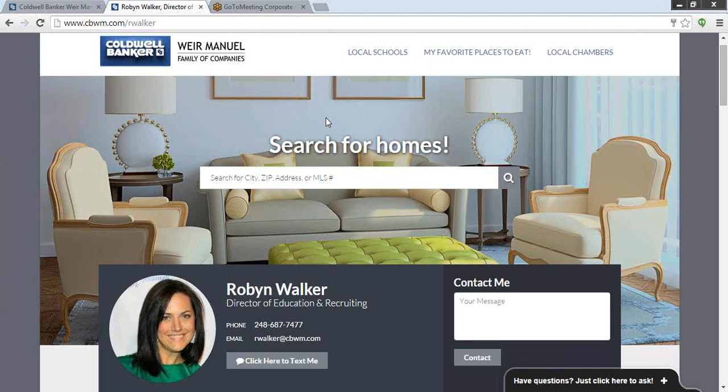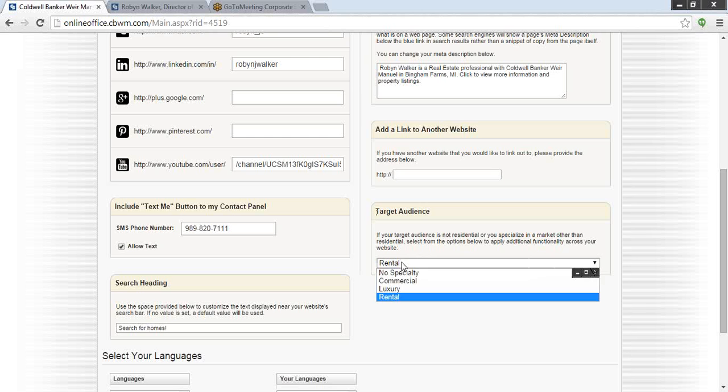So I would really recommend leaving this to no specialty, because then what that does is it allows anyone that uses the search function on your website to search all properties, whether they are leases, whether they are commercial or just residential. So I would really recommend leaving that to no specialty so that you can make sure that you get all possible leads and not just ones that are specific to commercial or rentals.